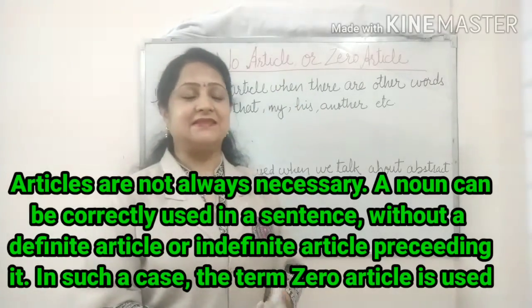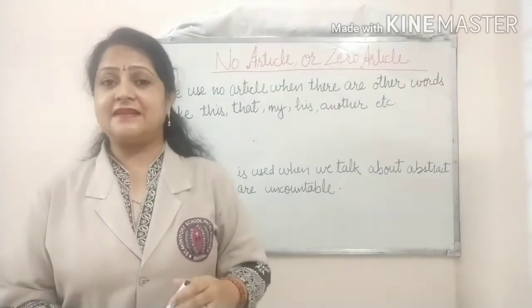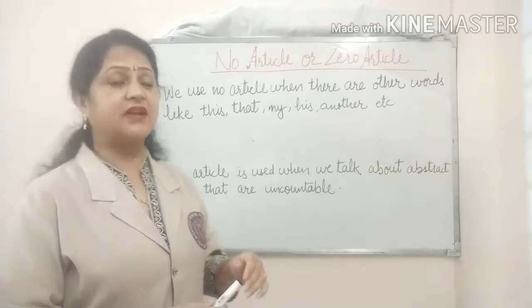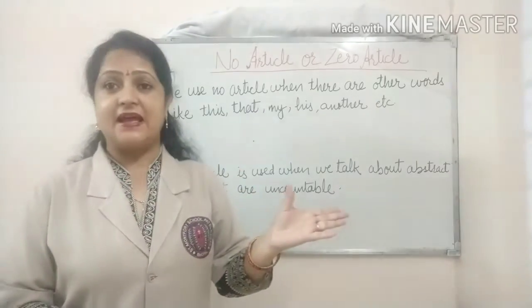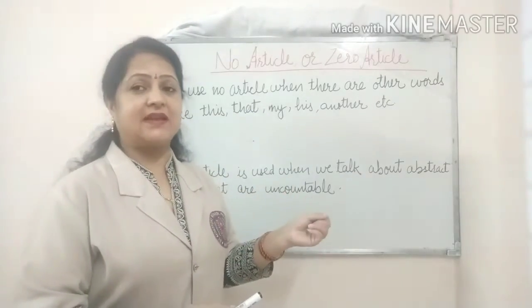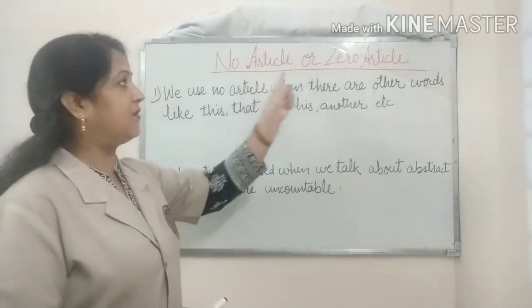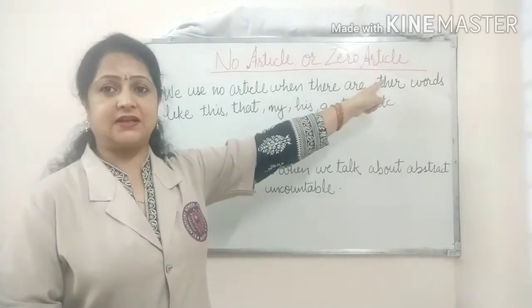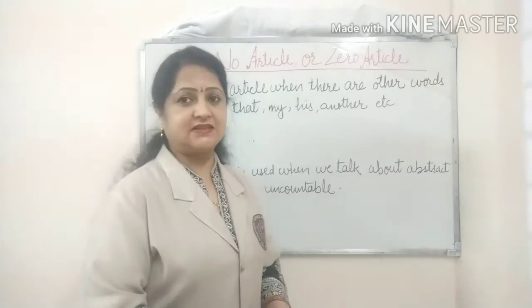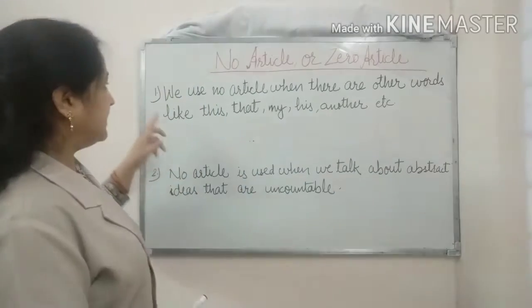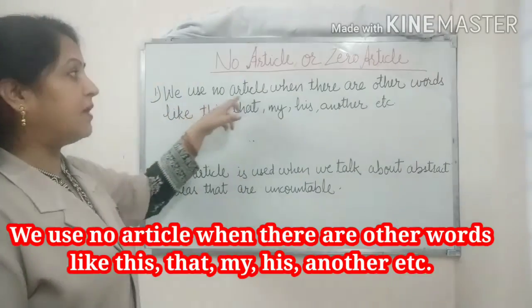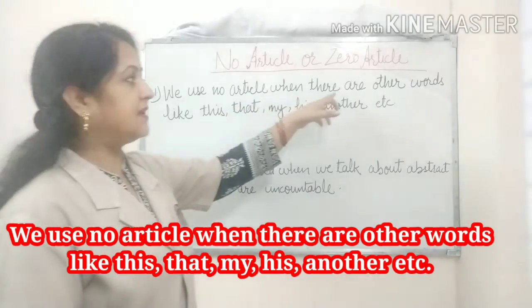So, let's learn the conditions where we need not use any article, or we can say where we use this no article or zero article.